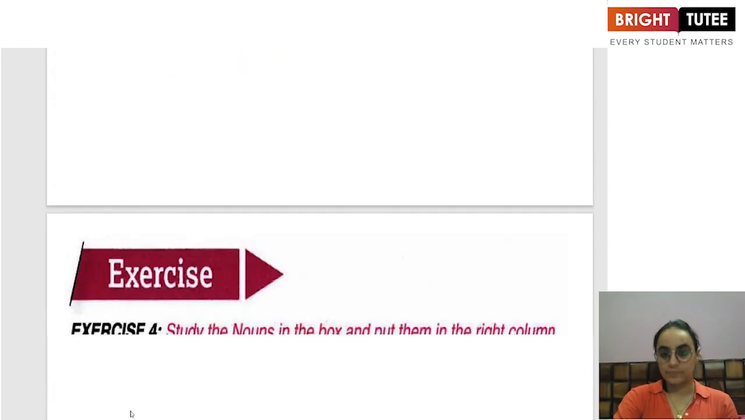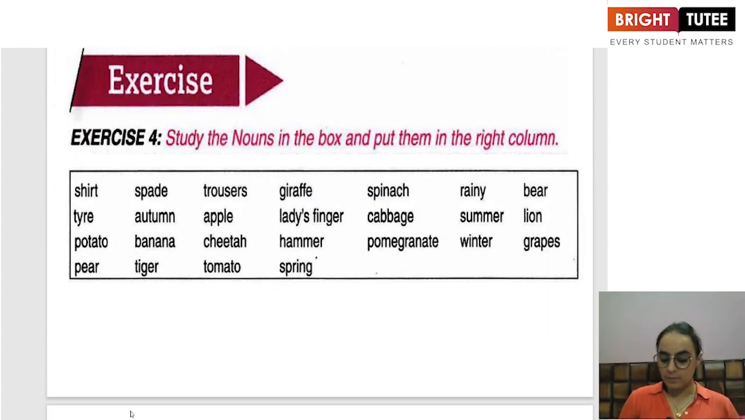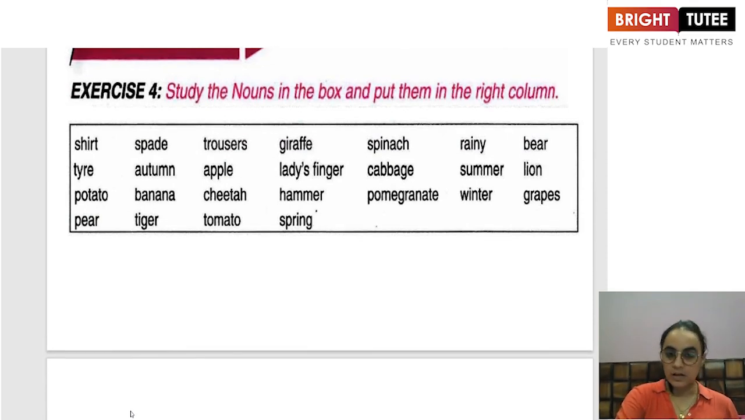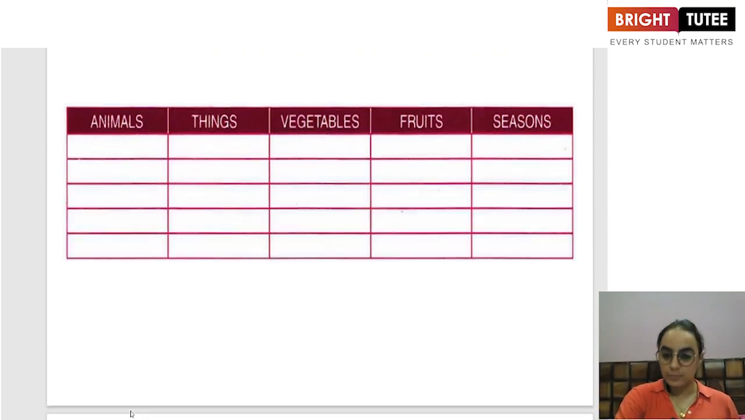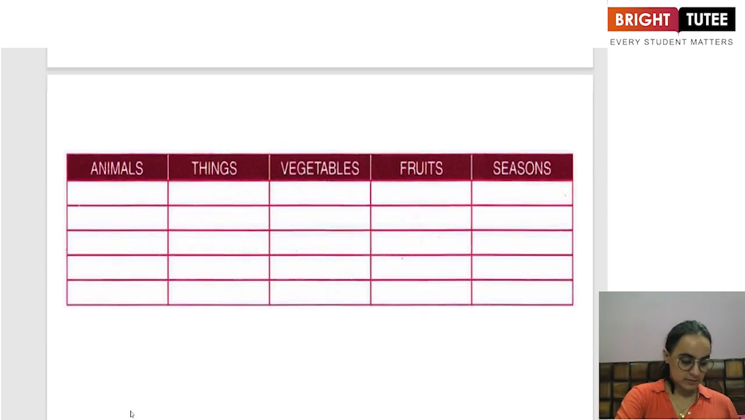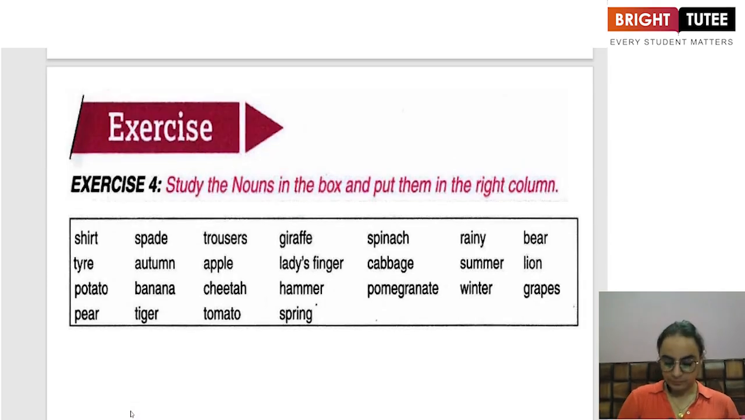Now let us try and put these nouns in the right column. You have a few nouns on your screen. You have to categorize them whether they are animals, things, vegetables, fruits, or seasons. Let us do that. What is a shirt? Shirt is a thing. What is a spade? Spade is a thing. Spade is something with the help of which we can sow seeds in the garden, or we can cut something. Basically, it is used for something very hard.